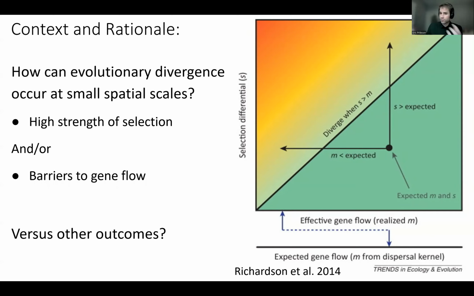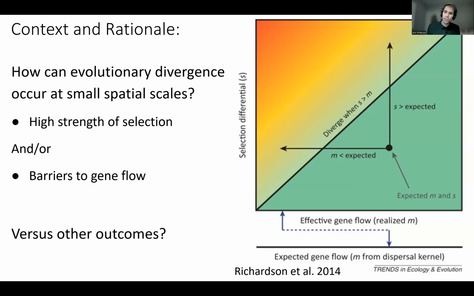If there's a high strength of selection, perhaps for those fruit fly traits, if it's higher than expected, that can move the population towards that orange area, which is outlining a possible microgeographic divergence, right? So if there's a high strength of selection, or if there's barriers to gene flow, then this could result in a possible microgeographic divergence.